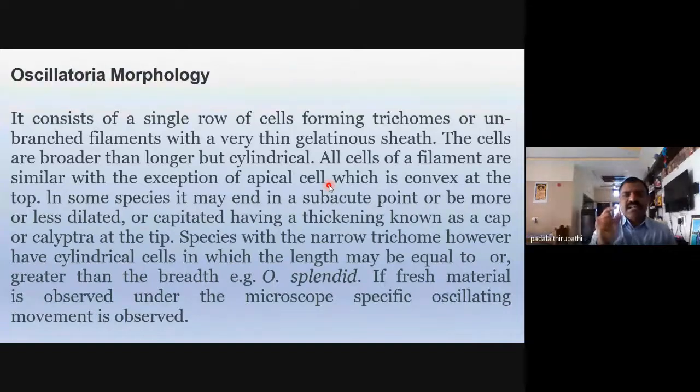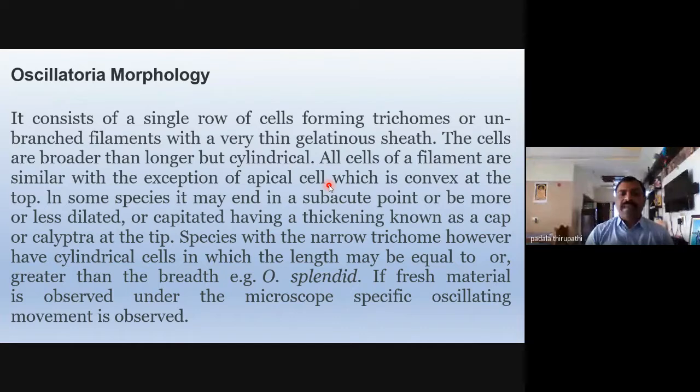That is a specific feature to easily identify whether the organism belongs to Nostoc, Anabaena or Oscillatoria. If the apical cell is convex at the top, the species belongs to Oscillatoria, very easily identified under the microscope.